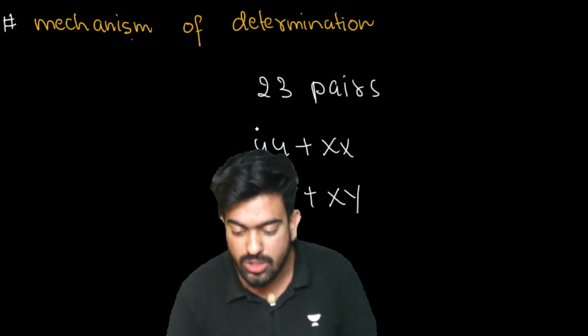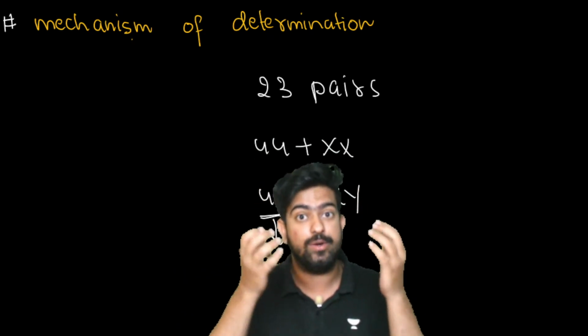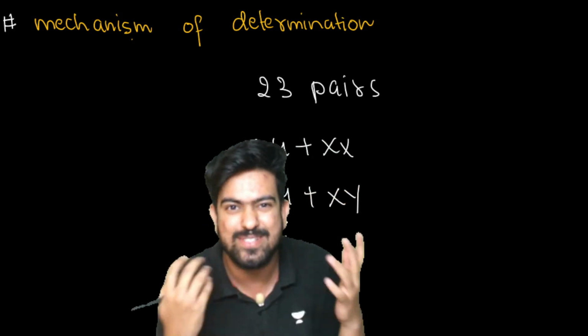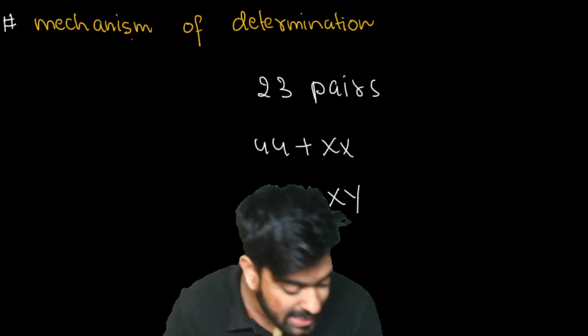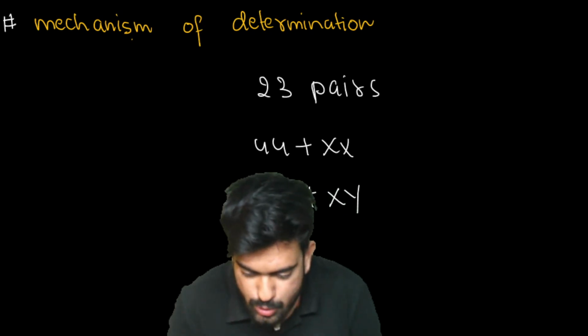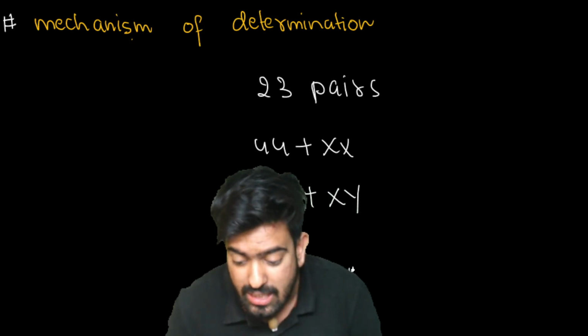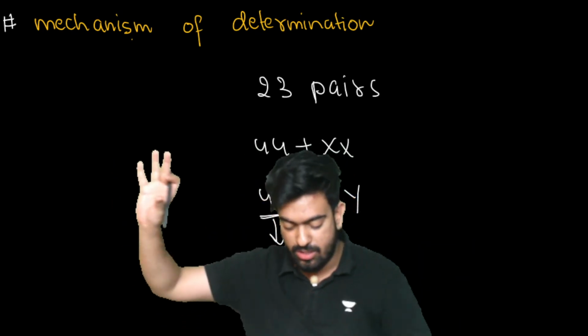These are the chromosomes which are controlling your eye color, your hair color, your style, your personality. They are known as autosomes. These chromosomes have nothing to do with your sex.